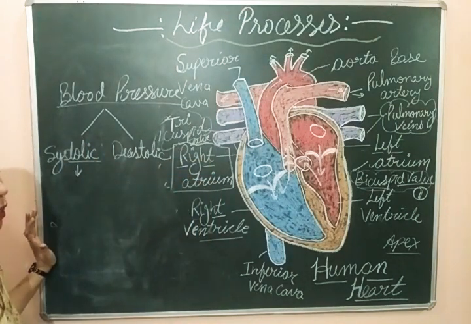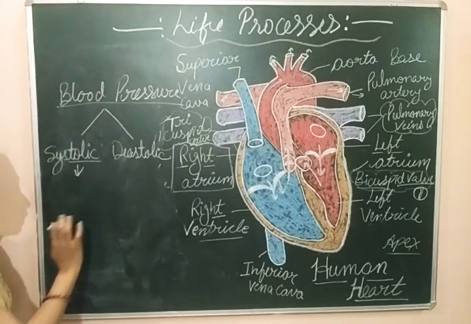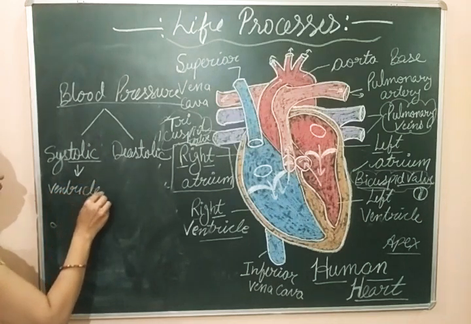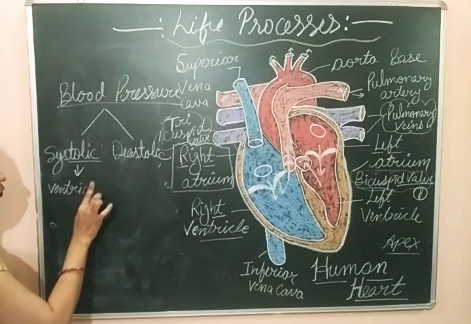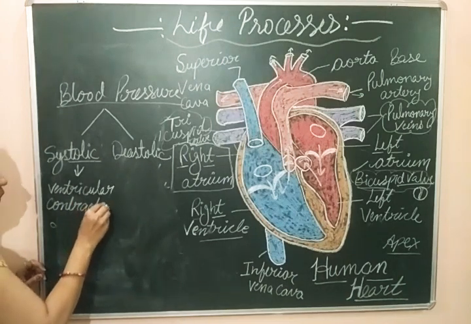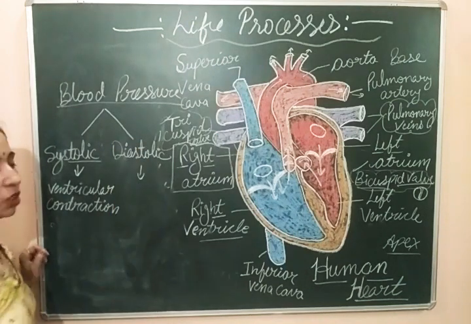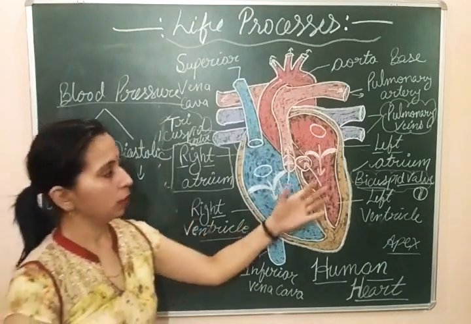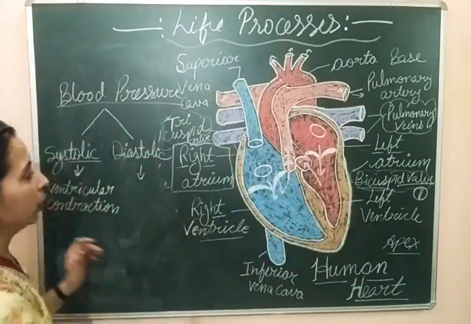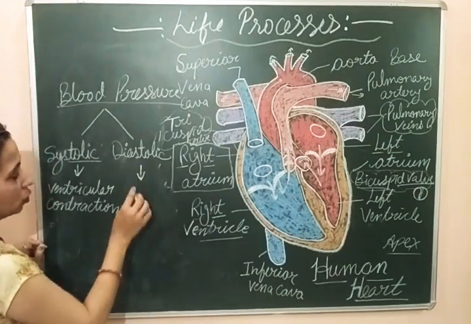Aorta को जब ब्लड सप्लाई करना है तो उस टाइम पे वेंट्रिकल्स कॉन्ट्रैक्ट होते हैं and that contraction phase creates a pressure. That pressure is known as systolic pressure. So we can write here it is generated during the ventricular contraction. ये ventricular contraction के टाइम पे जनरेट होता है. And diastolic pressure is generated when ventricles get relaxed. एक बार कॉन्ट्रैक्ट हुआ है तो ventricles उसके बाद क्या हो जाएंगे? Relax हो जाएंगे. At that time, the pressure that is generated on the walls of the arteries or on the walls of the blood vessels, this is known as diastolic.